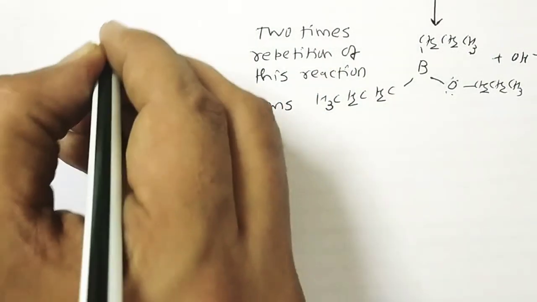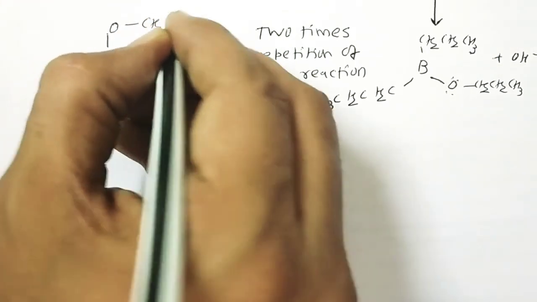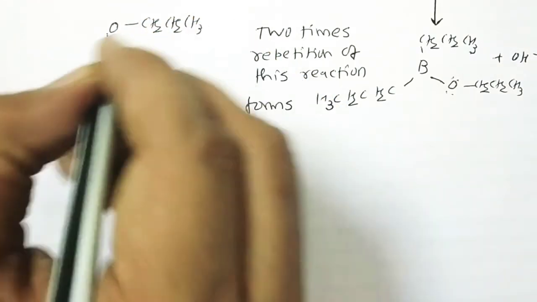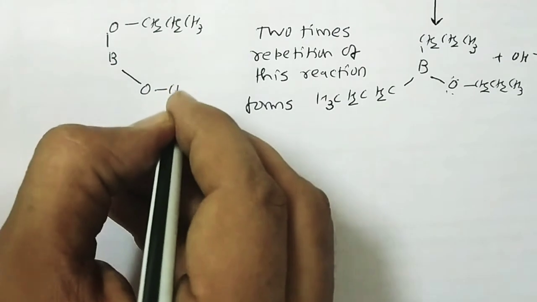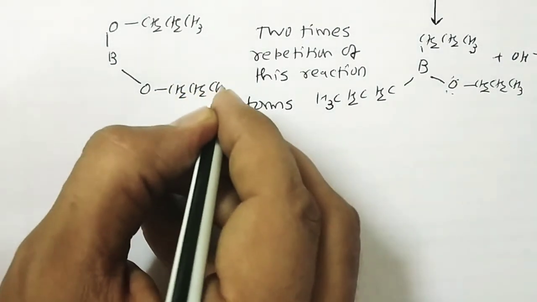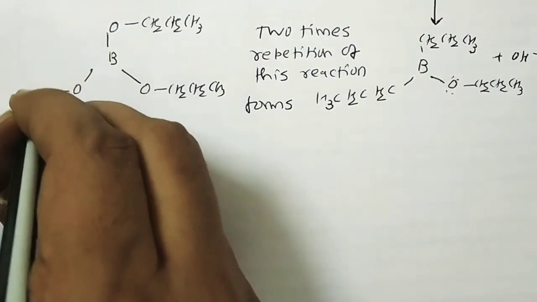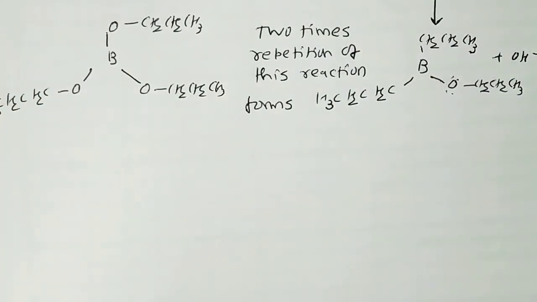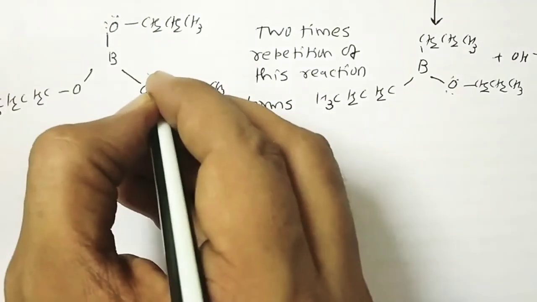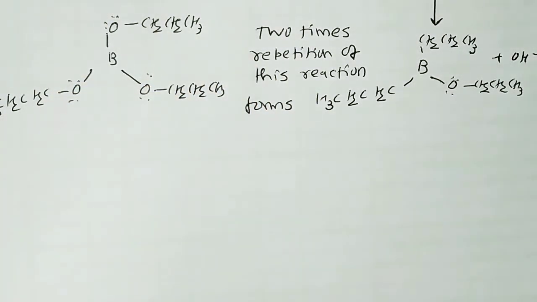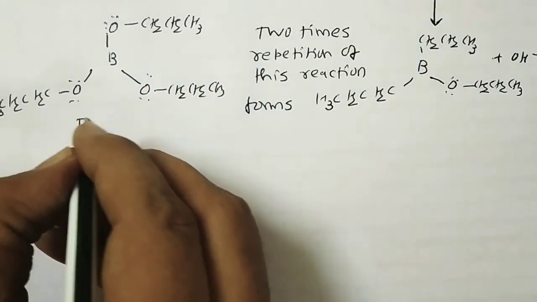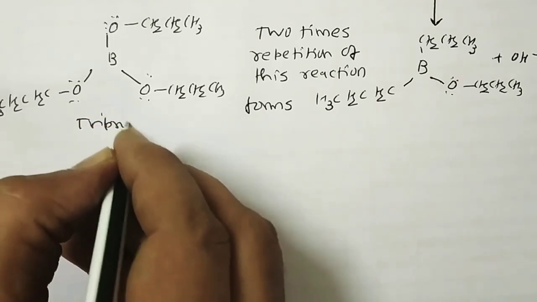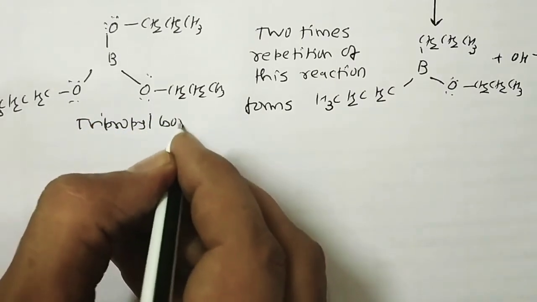They form O, CH2, CH2, CH3, and the same way O, CH2, CH2, CH3, and O, CH2, CH2, CH3. Clear? Each O has lone pairs. This is tripropyl borate.